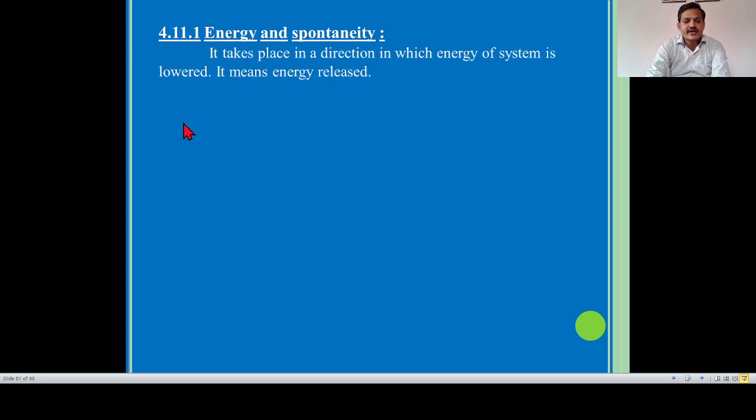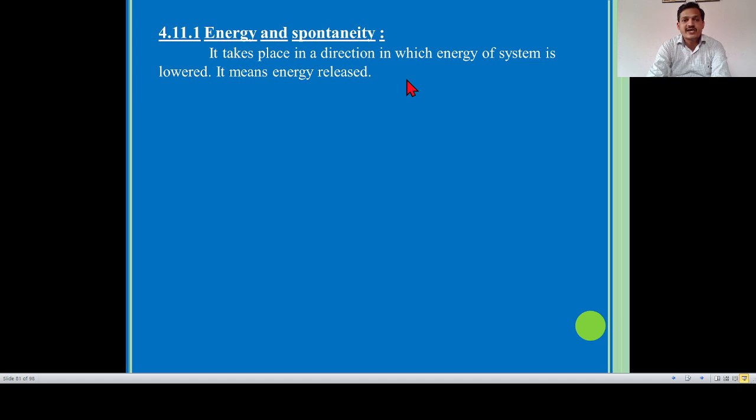A spontaneous or irreversible reaction takes place in a direction in which the energy of the system is lowered. It means energy is released. Let us consider it an example of an exothermic criterion, because energy is released. It means a spontaneous or irreversible process takes place with lowering of energy.